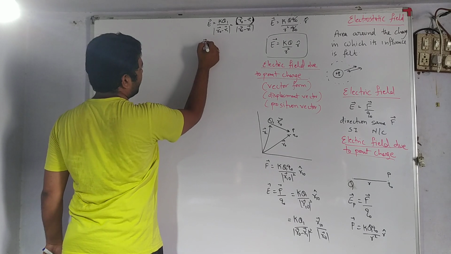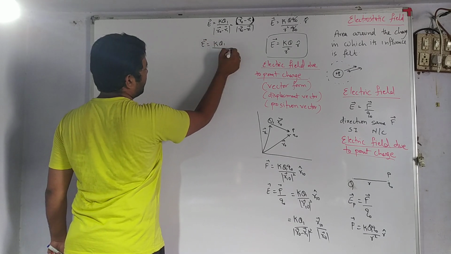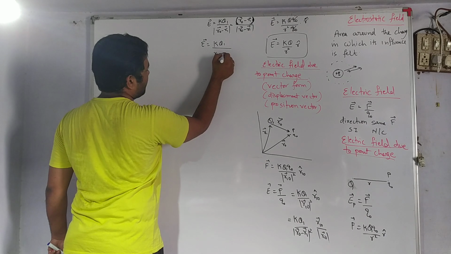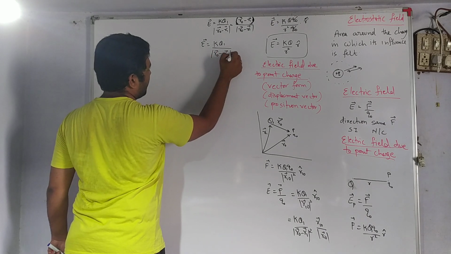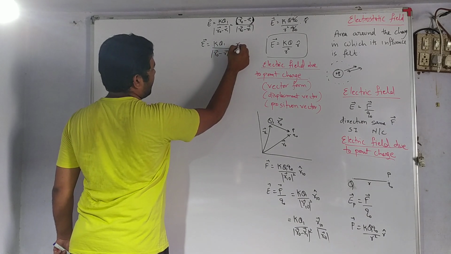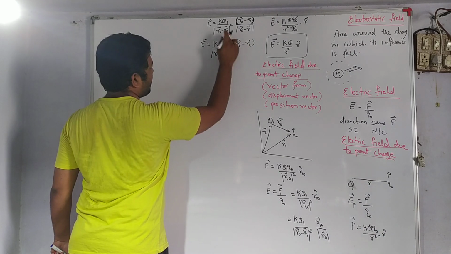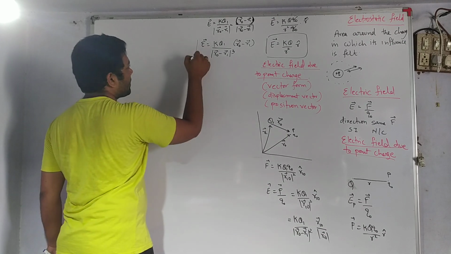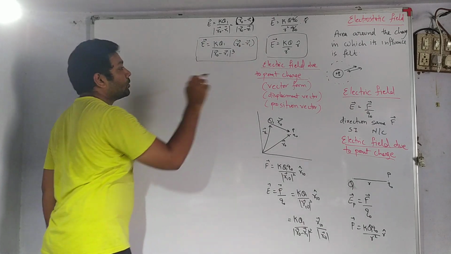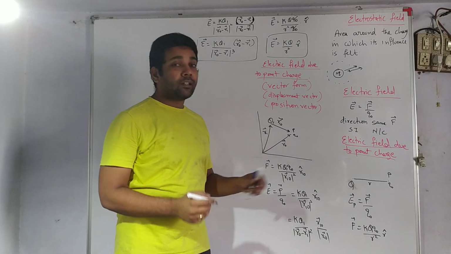Simplifying further, kq1 by r0 minus r1 square times r0 minus r1, and this one, if we multiply, becomes a cube. So this is the electric field intensity due to a point charge in a much more detailed format.